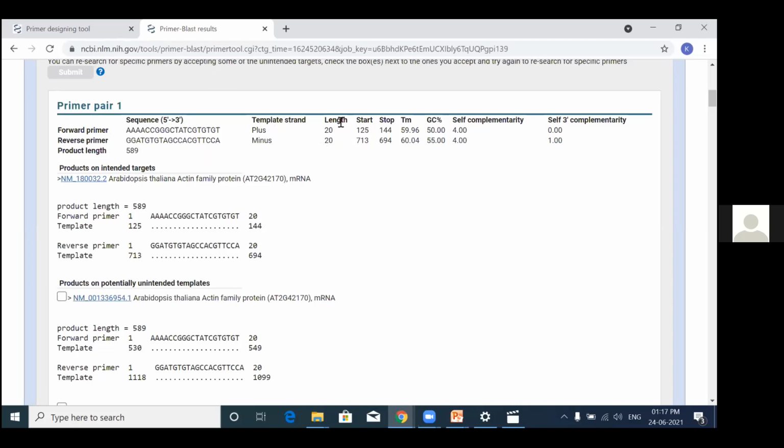The length of the primer is 20 and 20. So this is how it is. You can see the start and the stop. There will be a gap of 20 base pairs between the 125 and 144, you can find a gap of 20 base pairs.